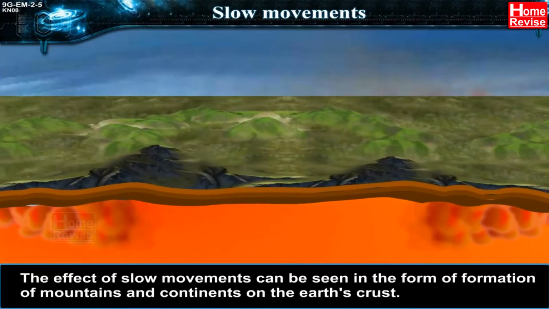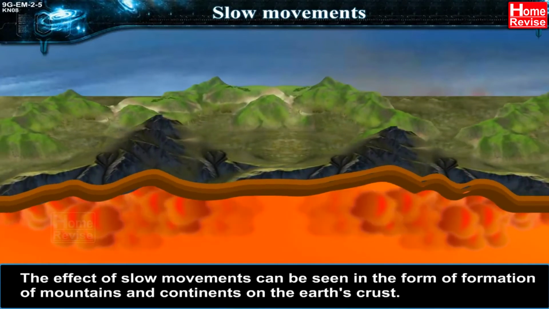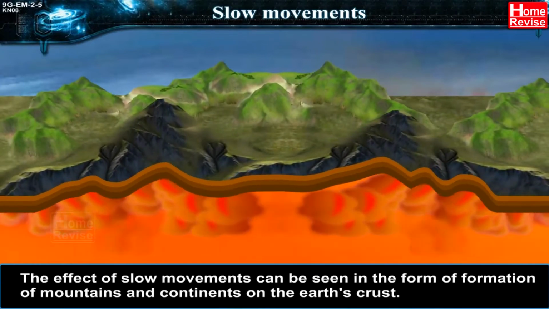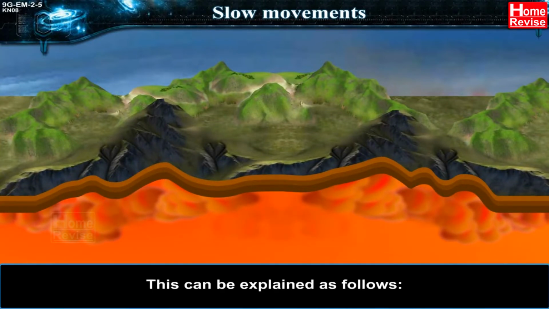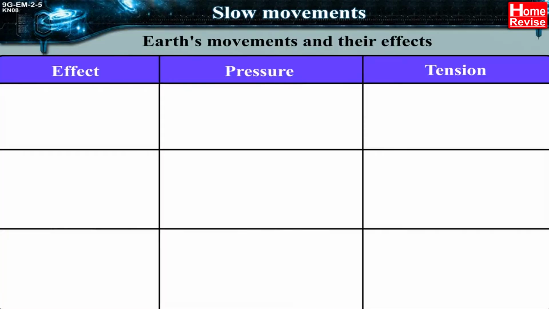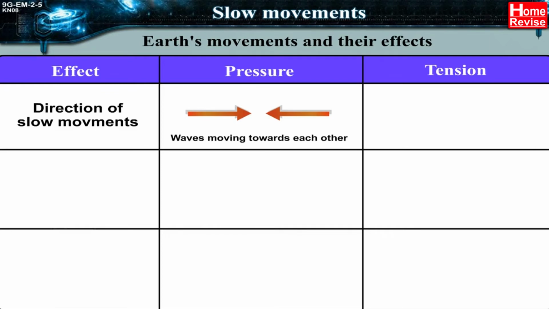Slow movements. The effect of slow movements can be seen in the form of formation of mountains and continents on the Earth's crust. This can be explained as follows. We have the effect, pressure and tension. In pressure, the direction of wave movement is waves moving towards each other.